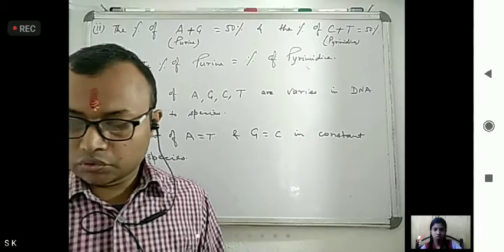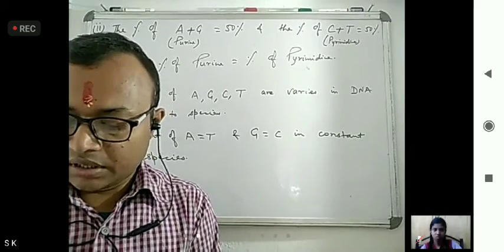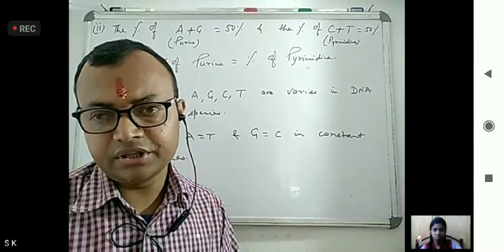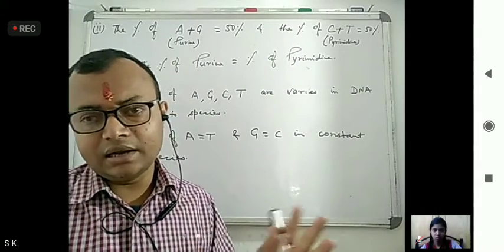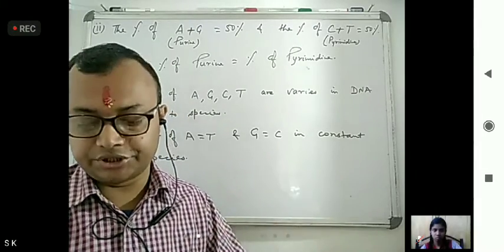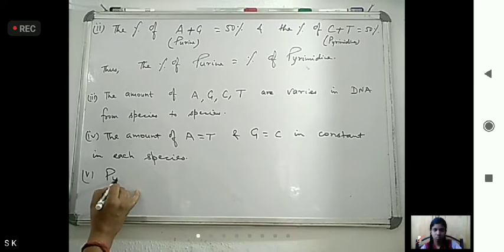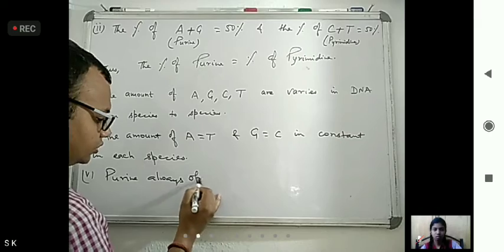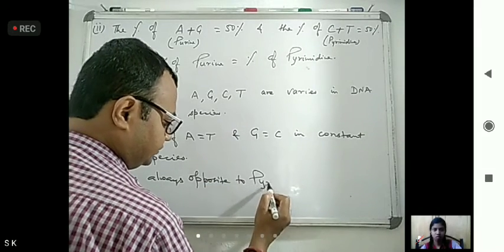Another one it is telling: purine always pairs with pyrimidine, always opposite in nature. So purine is always opposite to pyrimidine.